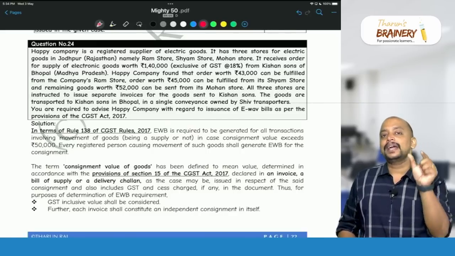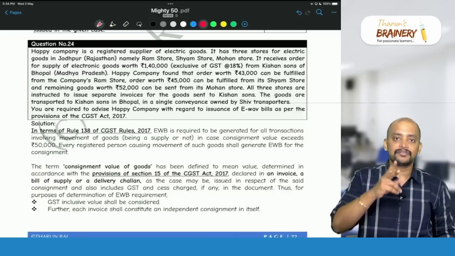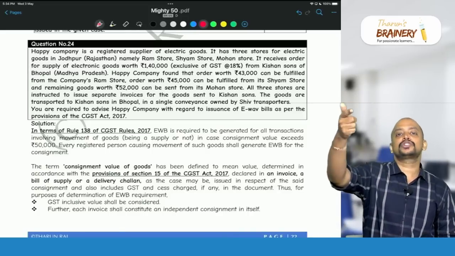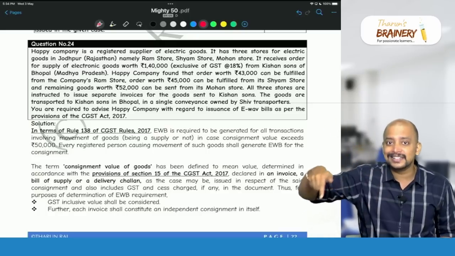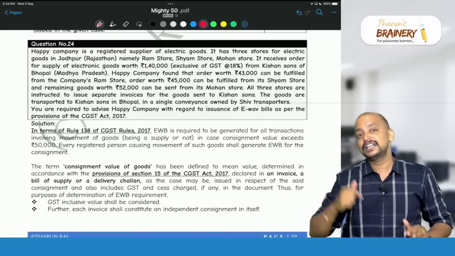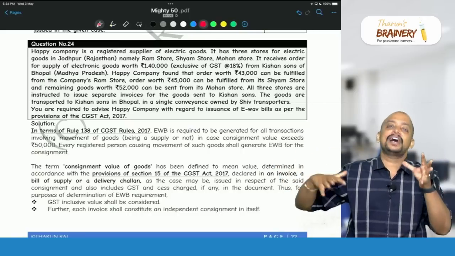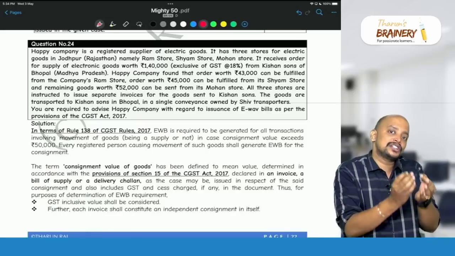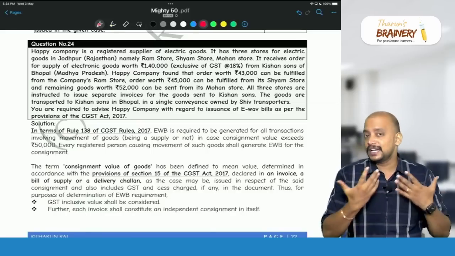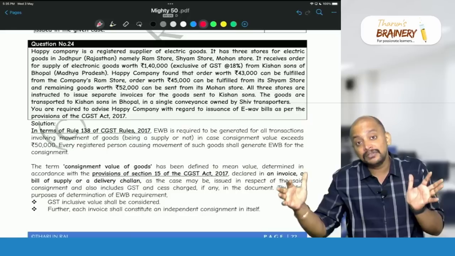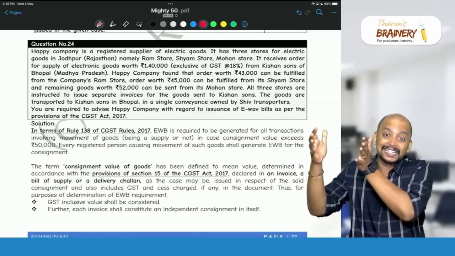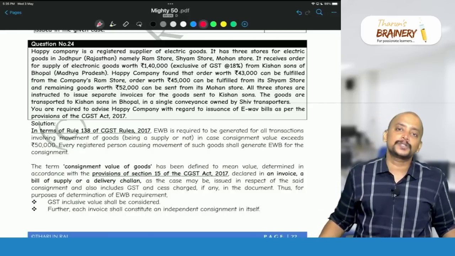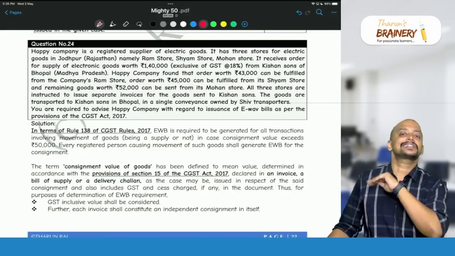What if one consignment value does not exceed 50,000? For that, the supplier is not required to prepare an e-way bill, but the transporter who transports these 3 consignments in a single lorry will definitely prepare an e-way bill, because cumulatively the value exceeds 50,000. So individually, if each invoice value does not exceed 50,000, the supplier will not prepare an e-way bill, but cumulatively if all these consignments transported in a lorry or a vehicle exceed 50,000, then the transporter has to prepare the e-way bill for each consignment.